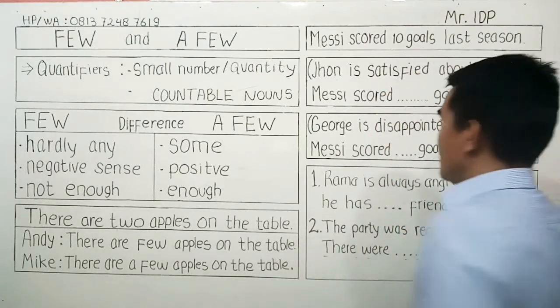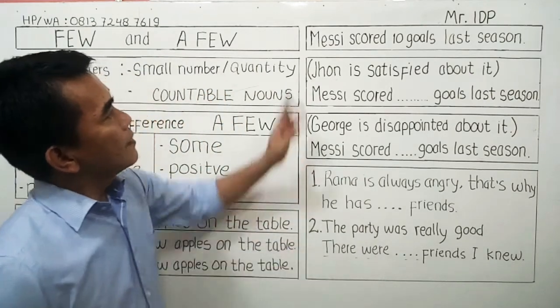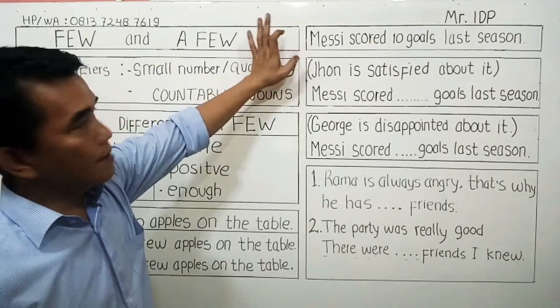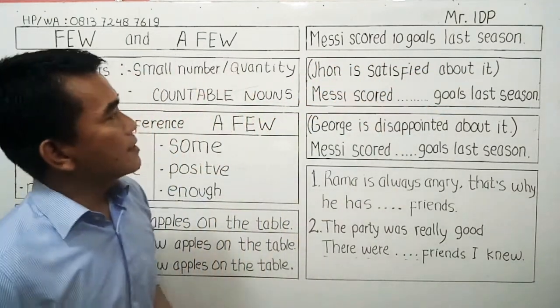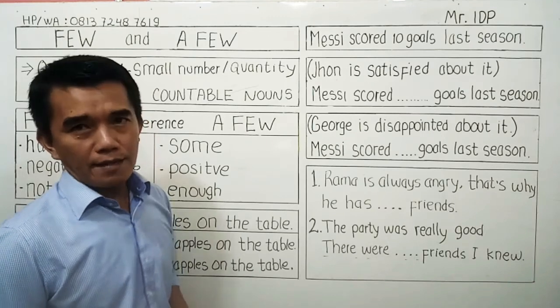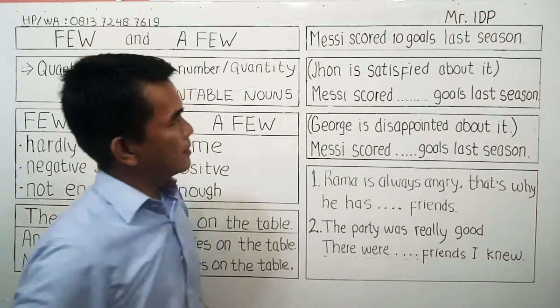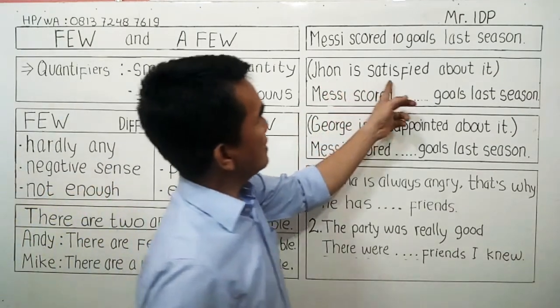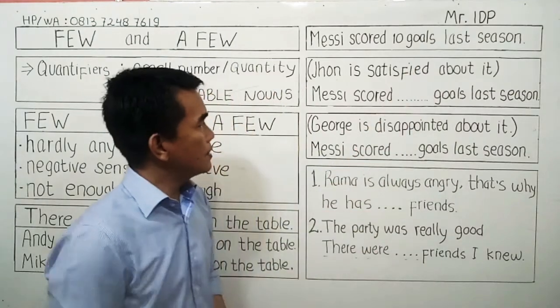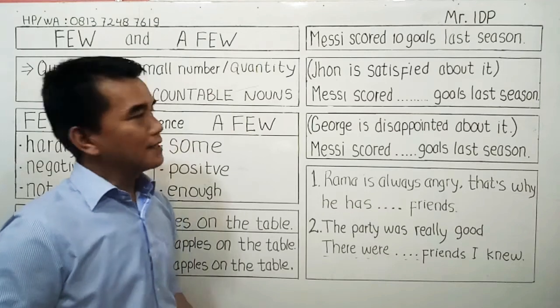Oke, let's see the other examples. Okay, di sini saya sudah menuliskan statement di sini. Messi scored 10 goals last season. Ya, Messi mencetak 10 gol pada musim lalu. Lalu di sini sudah saya tulis ada 2 opini yang berbeda. John merasa tidak puas tentang hal itu, sedangkan di sini George merasa kecewa tentang hal itu.